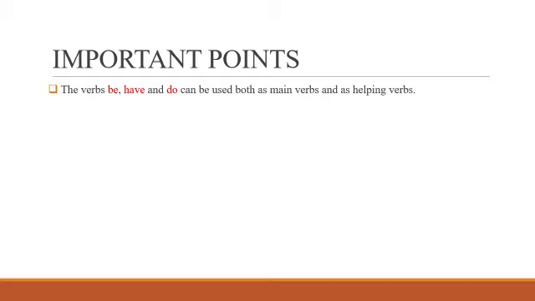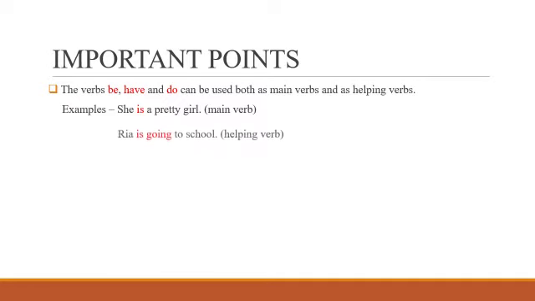Let us see some examples. She is a pretty girl. Here the verb is the main verb. We do not have any other action. Pretty is an adjective there and girl is a noun. So is is the main verb over here. Ria is going to school. Here going is the main verb while is what? The helping verb. So did you see the form of be can be used as both, sometimes as a main verb and sometimes as a helping verb.